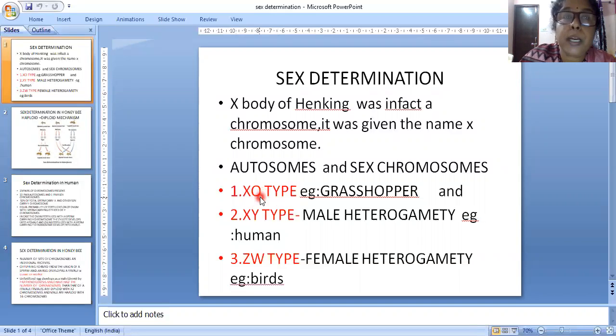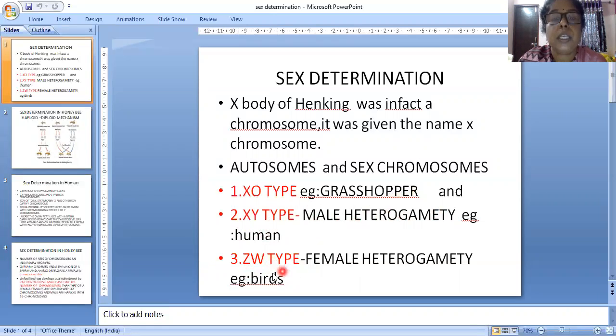If the sperm containing the X chromosome fertilizes the egg, instead of X0 it will be XX. Then it will be female. The next type is the XY type. The XY type example is human only, male heterogamety, male only. XY means a male organism. The two chromosomes are different, so it is called heterogamety. In humans, XX is the genotype of the female, and the male is XY only. The third type is the ZW type.